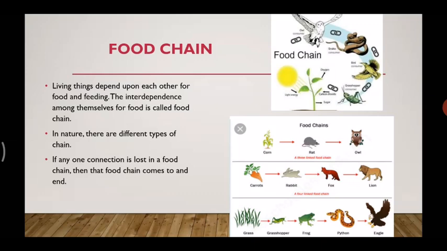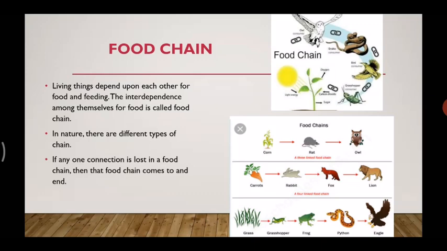Now look at the second picture. In the second picture we have a rat, who eats the grains and seeds of the plants. Who eats the rat? An owl eats the rat. Now look at the third picture. In the third picture, a rabbit eats a carrot. Okay? A fox eats the rabbit and a lion eats the fox.